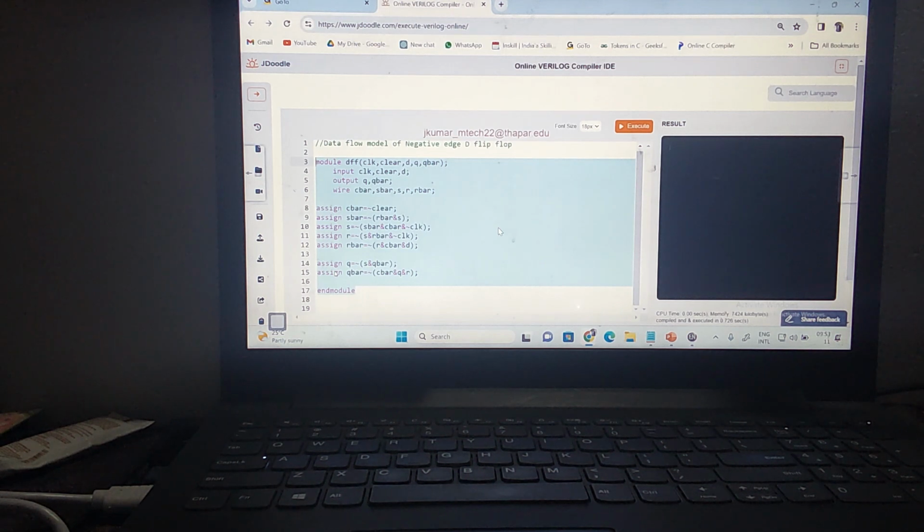What are the inputs? Clock is one input. D is one input. Clear is one input. Q and Q bar are the outputs. Right?